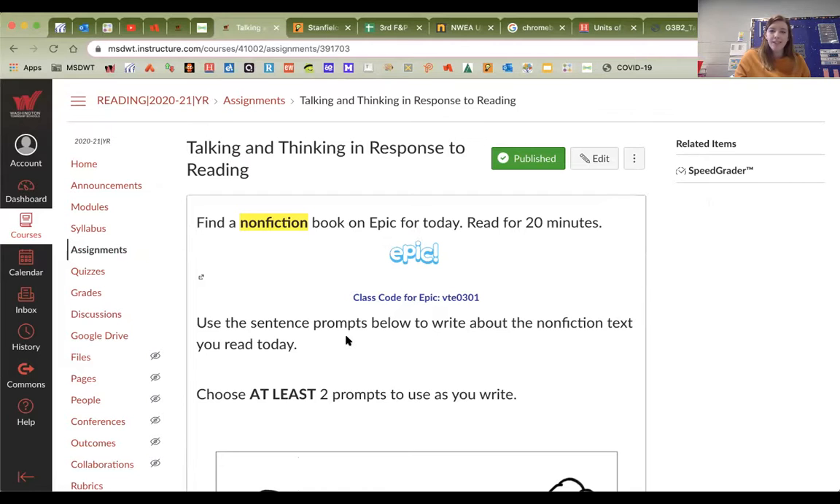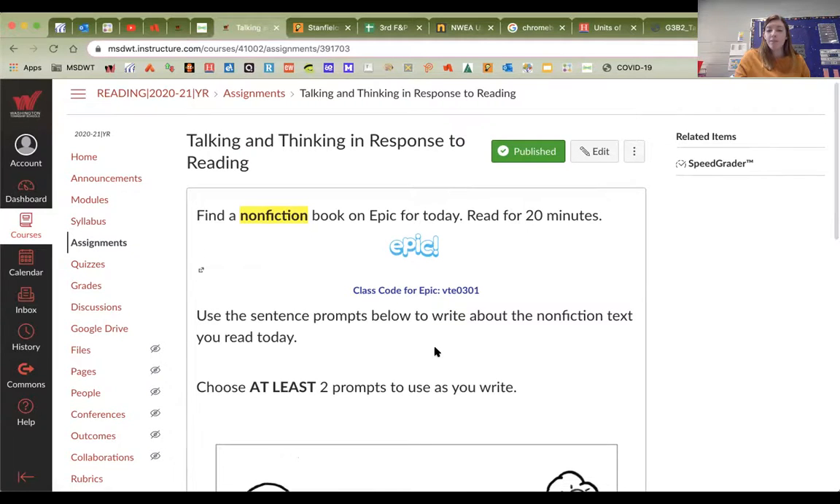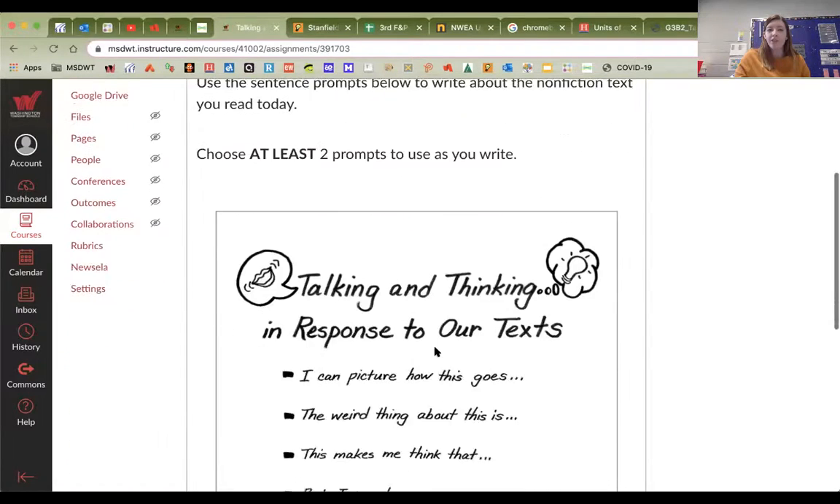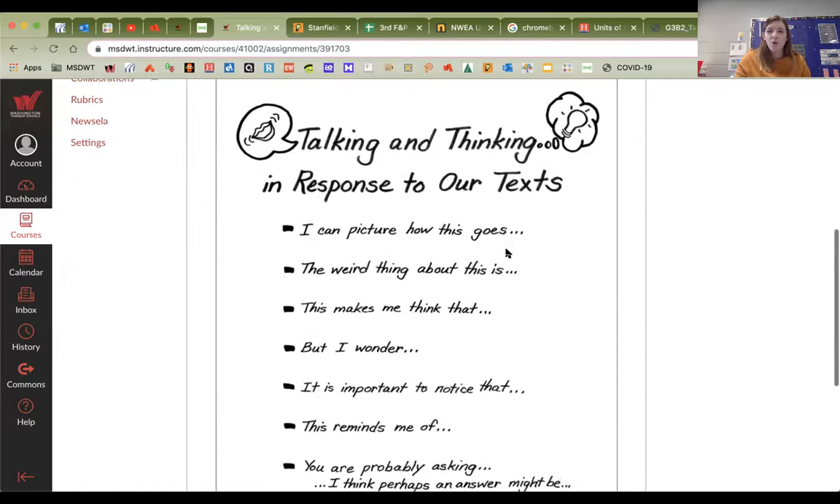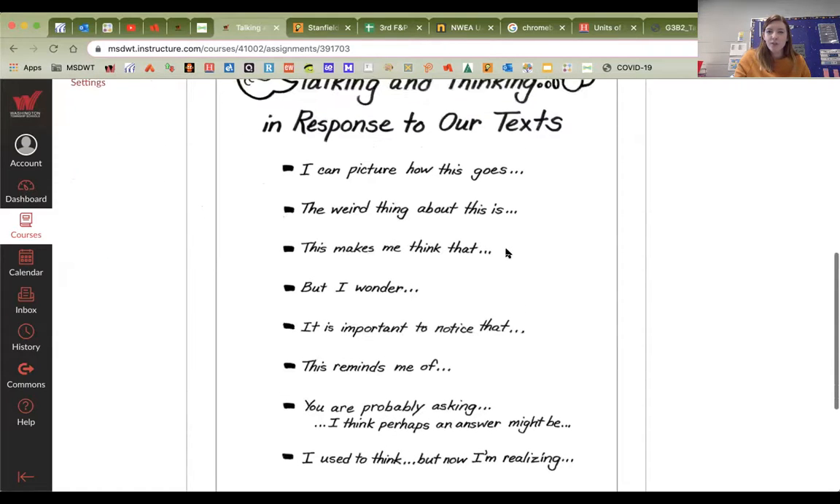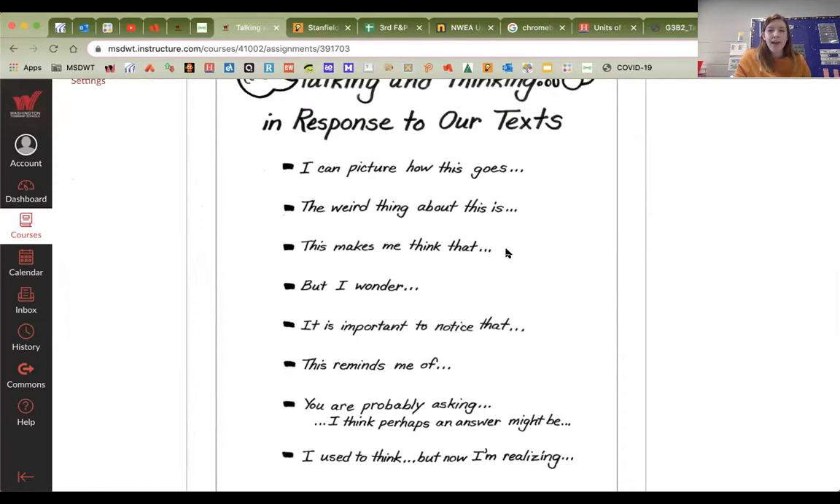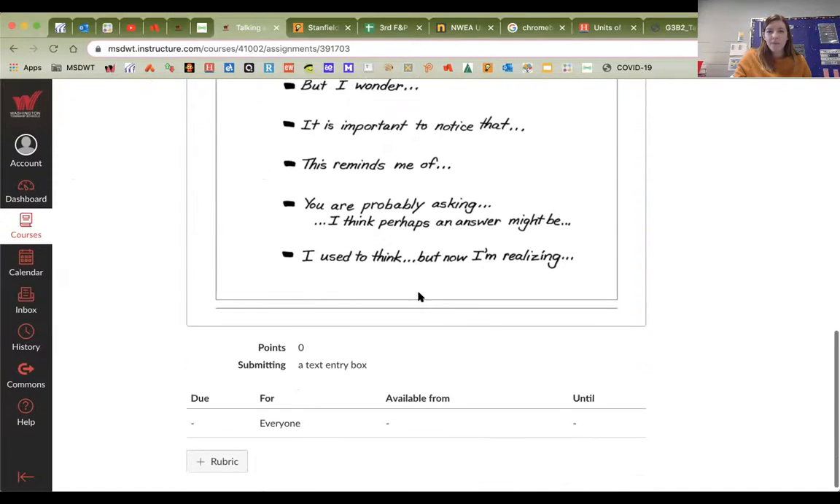You will use the sentence prompts below to write about the nonfiction text you read today. So you will choose at least, how many prompts? How many prompts at least? At least 2 prompts. So you get to pick from this whole list at least 2. You can pick more if you want, but you have to have at least 2 prompts. It can be any one of these. Okay?